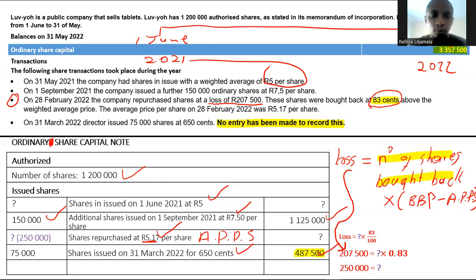Okay. Now that this is out of the way, I hope you guys understood how I calculated those number of shares that we bought back.